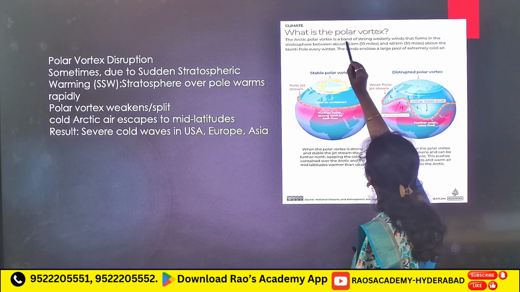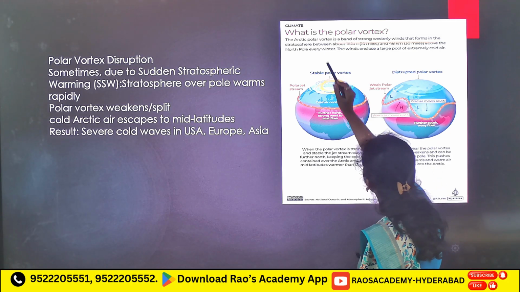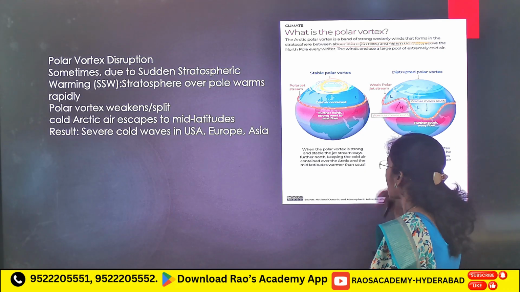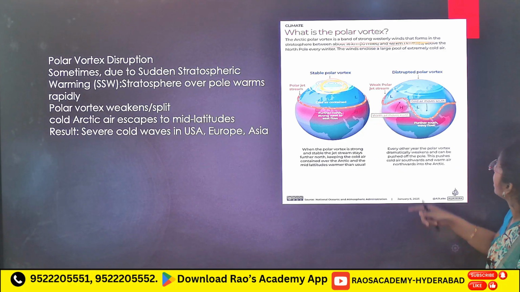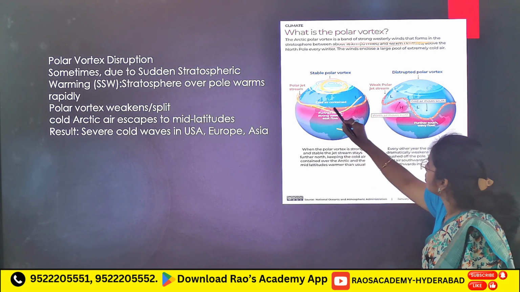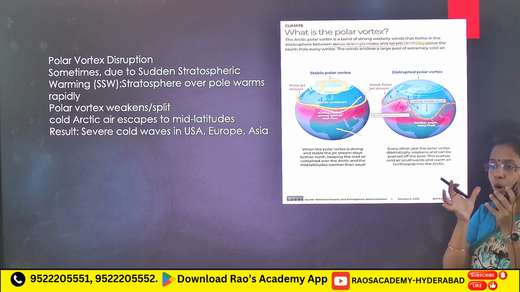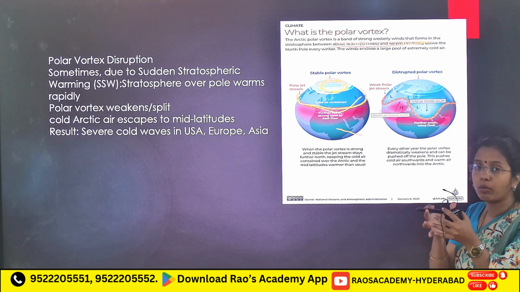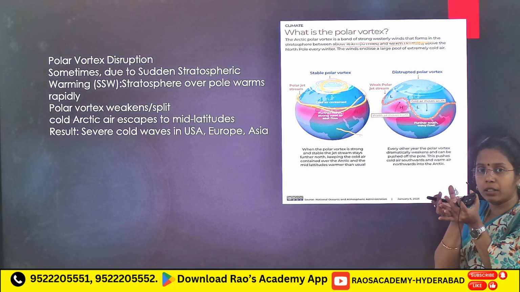This Arctic polar vortex is a band of strong westerly winds that forms in the stratosphere, about 16 kilometers, meaning the upper troposphere and there. Here these jet streams, the polar jet stream, hold these cold winds, the cold polar vortex, these strong cold winds, like a rubber band.